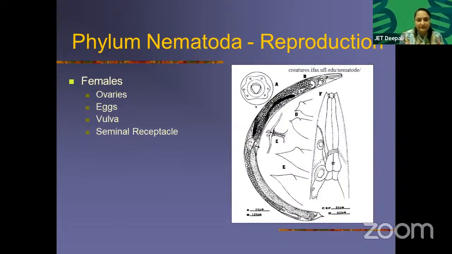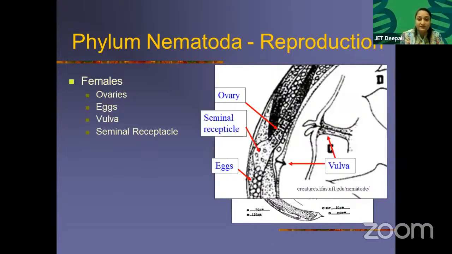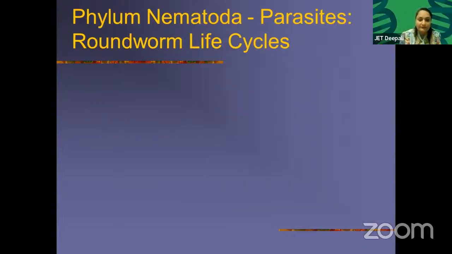Females have ovaries, eggs, vulva, seminal receptacle. Okay, they have everything. So the reproductive system is a developed kind of thing. Basically, developed reproduction starts from the nematodes. And unisexuality also starts from nematodes because they are only unisexual. They are not bisexual. Agree? Eggs, vulva. The vulva is the opening from where they transfer their sperm. The seminal receptacle is where they store sperm, the sperm of a male counterpart.